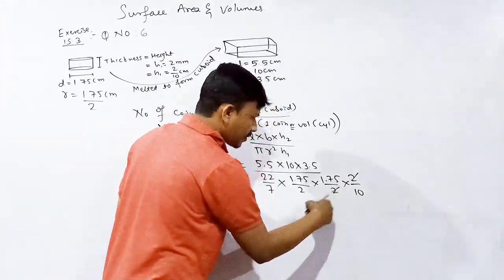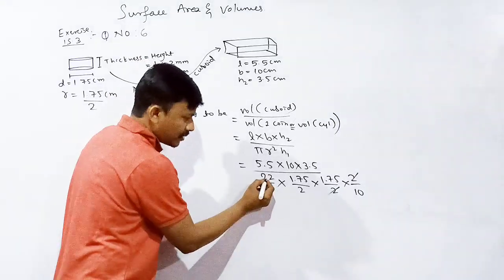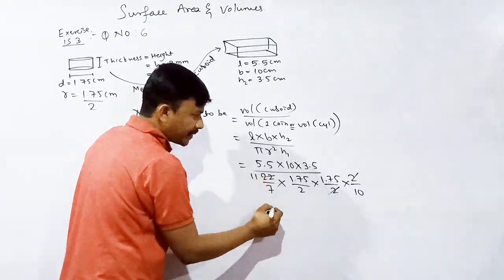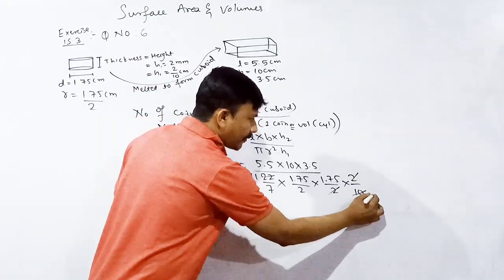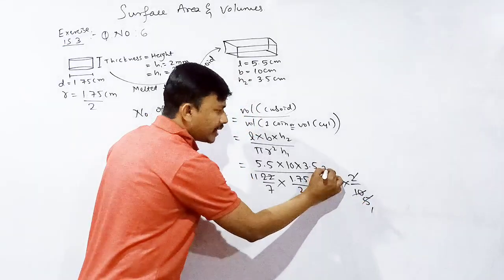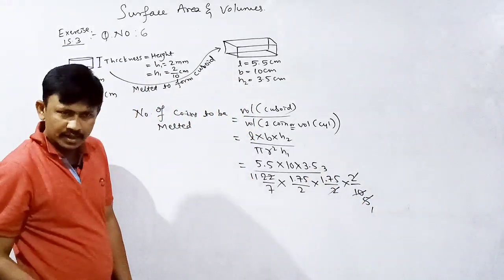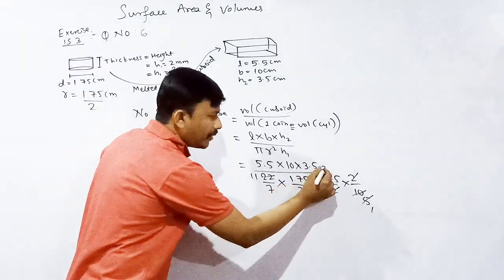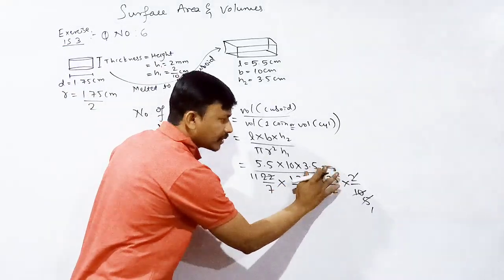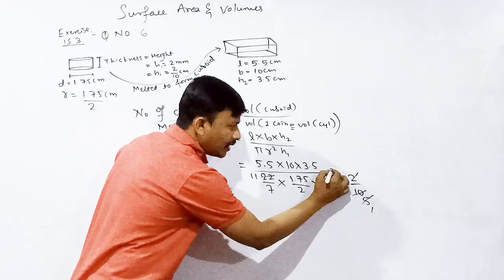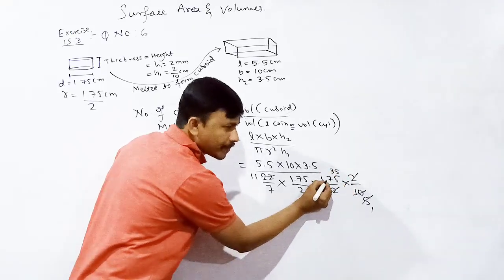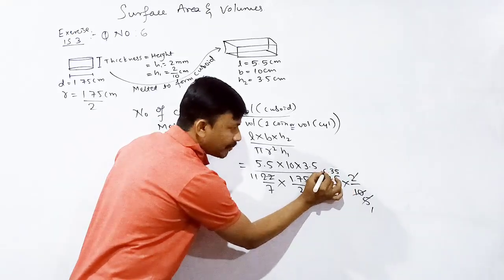2 ones are 2. Correct? Then 2 elevens are 22, 2 fives are 10. 5 ones are 5, 5 threes are 15. Correct? 25. 5 fives are 25. 35 is there now? Okay, 35. How many decimal points? 2 decimal points.